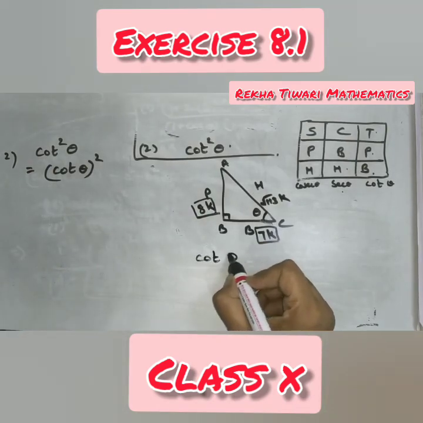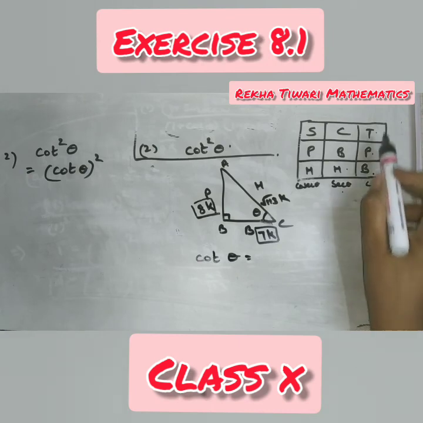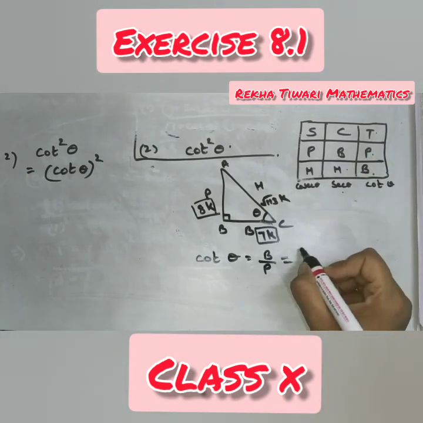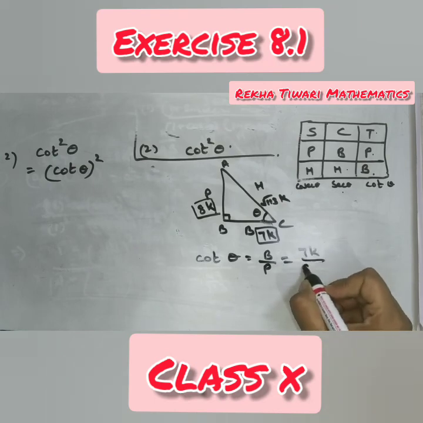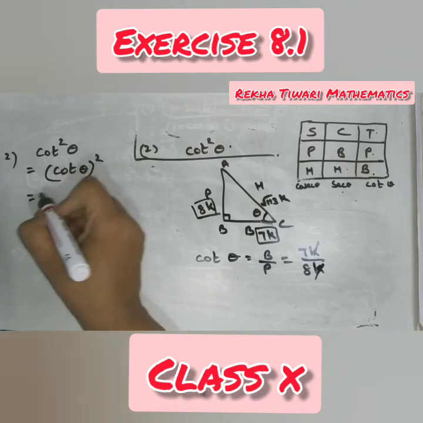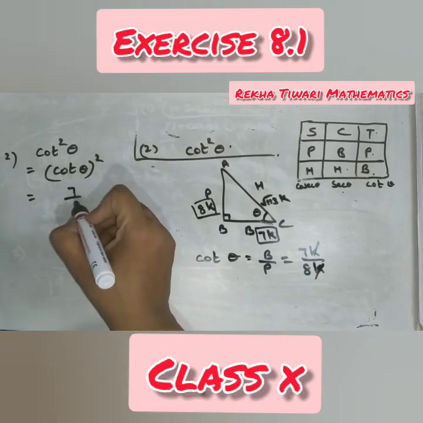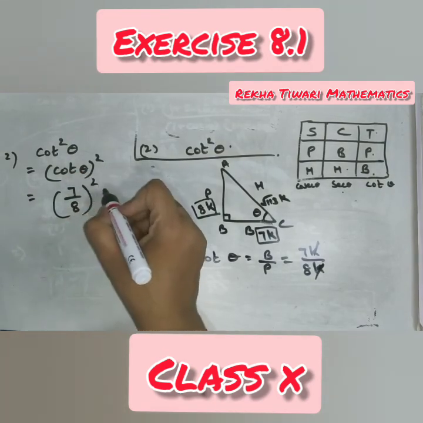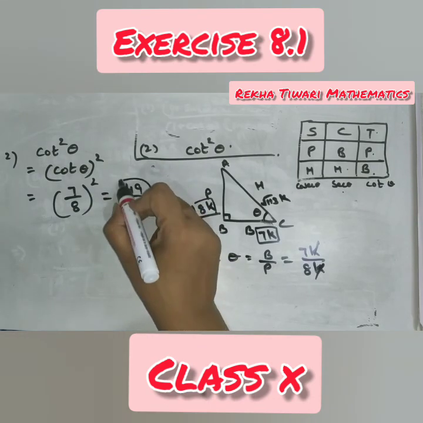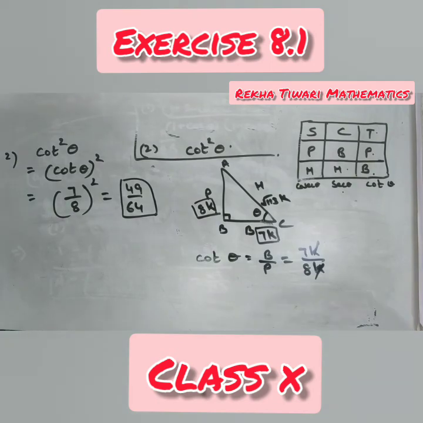From the figure, cot theta. What is the formula for cot theta? Cot theta is the reciprocal of tan theta. So this is B by P. 7k upon 8k. Cancel k. So this comes out to be 7 by 8 whole square, which is 49 by 64. Correct? In this way you have to find out the ratios.